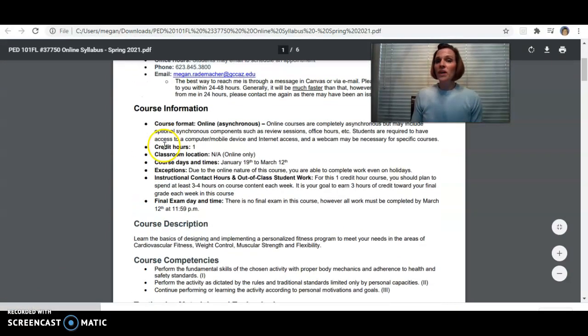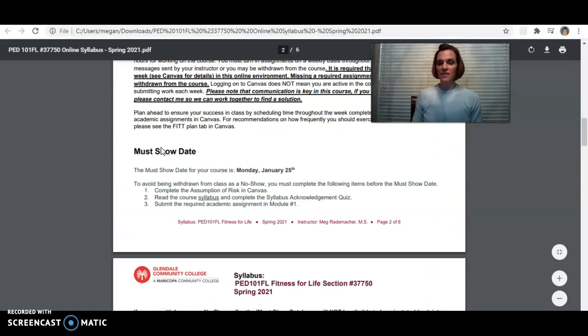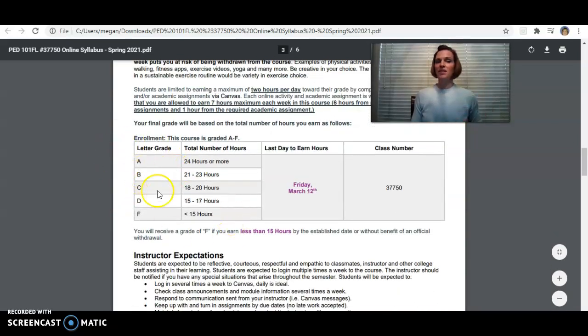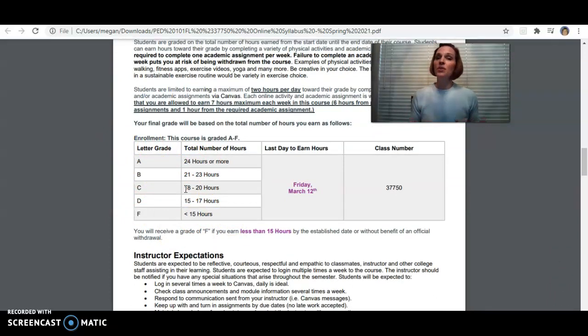So this is a 1-credit course, so your goal for this semester, obviously you're going to read through this, but I just want to point out our grading scale. So your goal throughout these next 8 weeks is to get 24 hours of credit towards this course. So how you're going to do that is through 1 required weekly academic assignment each week, and then we are going to recommend that you get anywhere between 2 and 3 hours of physical activity quizzes completed each week. You have until Friday, March 12th to complete those 24 hours. So I want everyone to get an A, so we're going to focus on 24 hours.